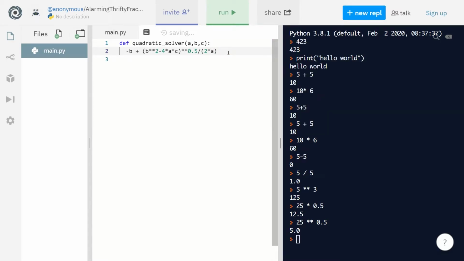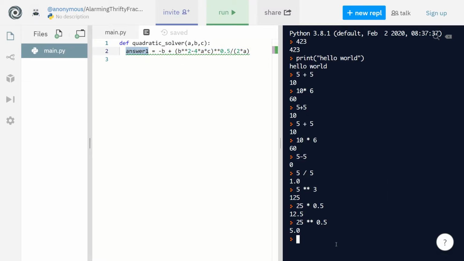And we have to store this answer somewhere, because we're going to need it later on. And this is why variables are useful. The way we define a variable is we write the name of the variable. We can call it anything we want, so I'll just call it answer1. And then I use an equal sign to assign the thing on the right to the thing on the left.